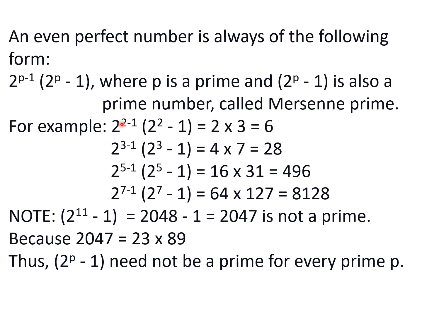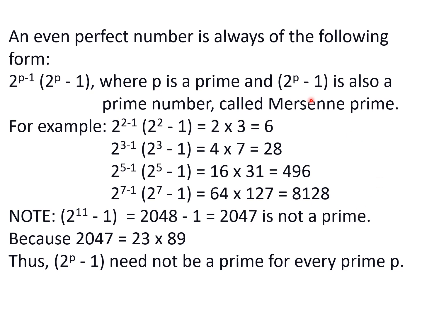So you see, 2, the next prime number is 3, the next prime number is 5, next is 7, and after 7 comes 11. One may be tempted to believe that if p is 11, then we will get the next perfect number. But it is not so, because 2 raised to power 11 minus 1 is equal to 2048 minus 1, which is 2047, which is not a prime.